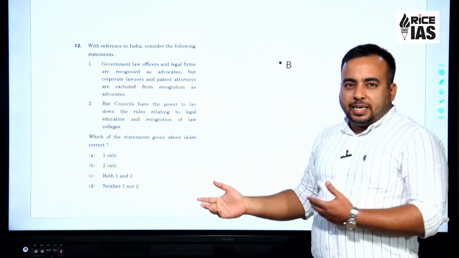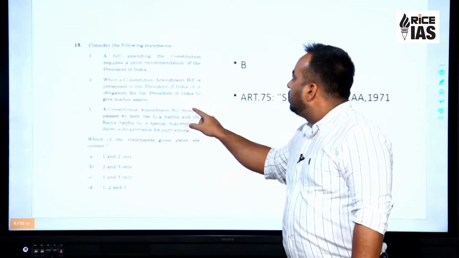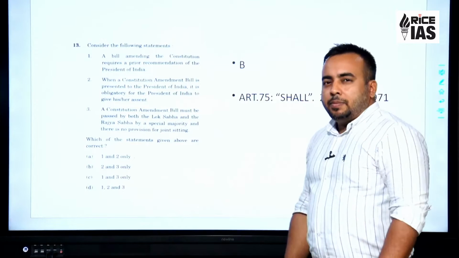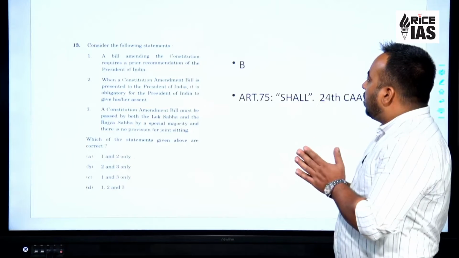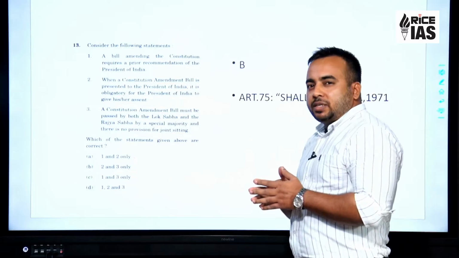Moving forward, looking at the next question. Consider the following statements. The first statement is, a bill amending the Constitution requires a prior recommendation of the President of India.